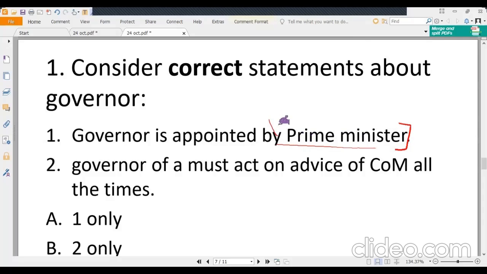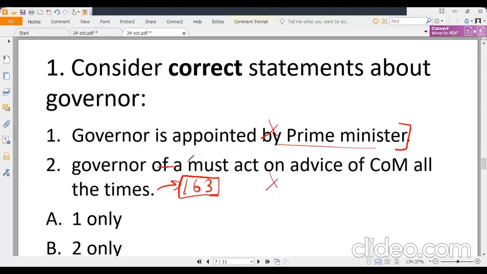So first statement is wrong. Second statement, governor must act on advice of Council of Ministers all the times. Now, if you refer to Article 163, it is clearly mentioned that governor can act under his discretion at times. So this is also wrong.